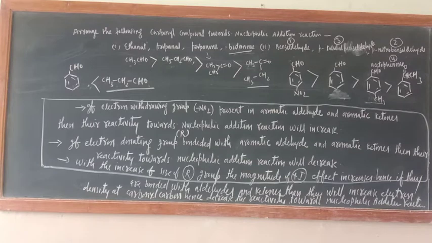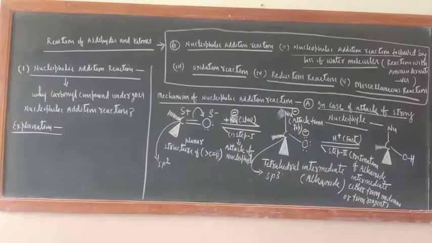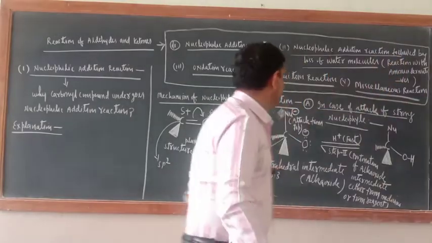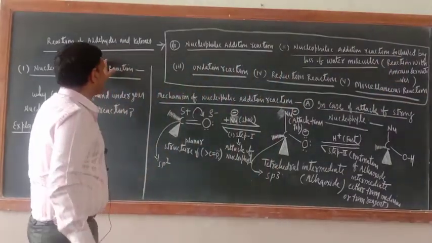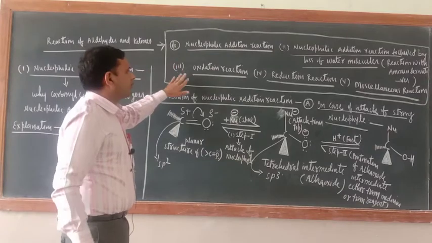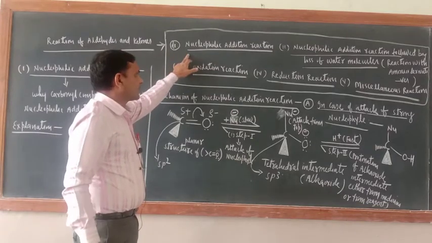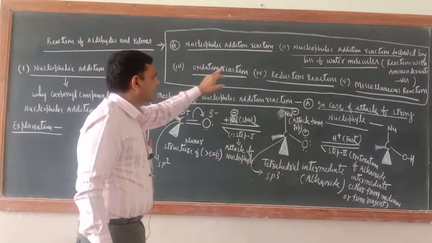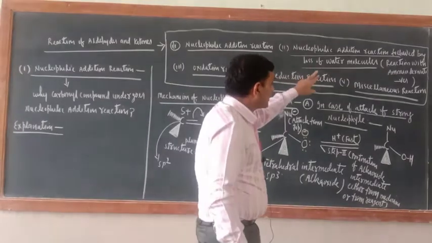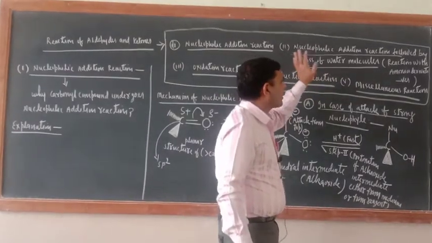Now, types of chemical reaction in carbonyl compounds. So just see, reactions of aldehydes and ketones can be divided into the following categories. First one is the nucleophilic addition reaction, second one is the nucleophilic addition reaction followed by loss of water molecules.